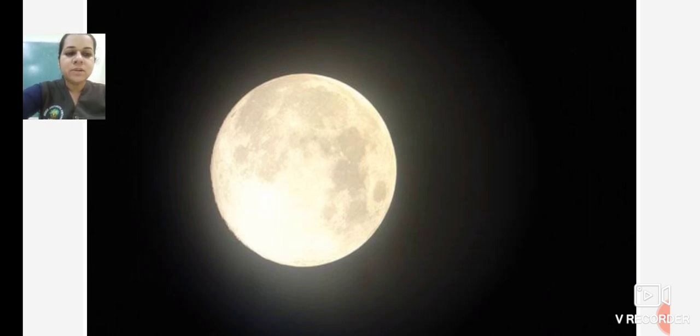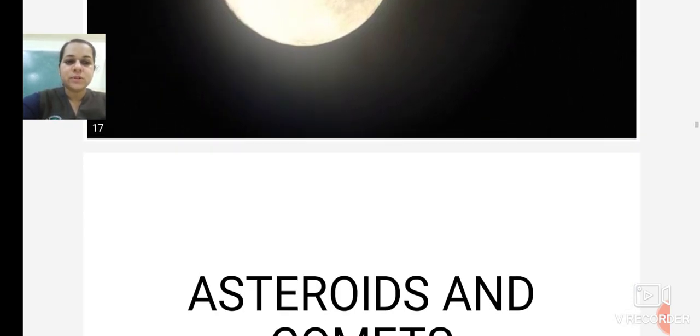As you saw in the video, the size and shape of the moon changes daily, and there are also days when there is no moon day or full moon day. That is because the Earth changes its position every day because Earth is revolving around the sun, and the moon is also revolving around the Earth. So daily the Earth and the moon change their position. That's why we can see the phases of the moon.